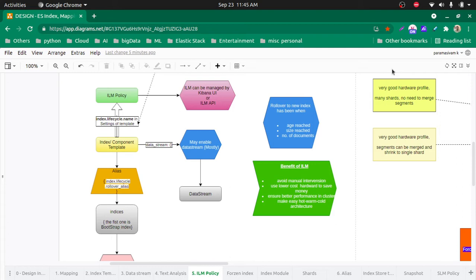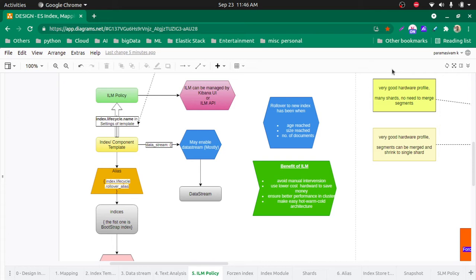Similarly, for indexes also we can apply the ILM policy. ILM policy of course works with data streams. A data stream without an ILM policy is very tough to manage. So if you are going to ingest your data into a data stream, there must be an ILM policy to make it easy to manage your data stream. Similarly for indexes also.